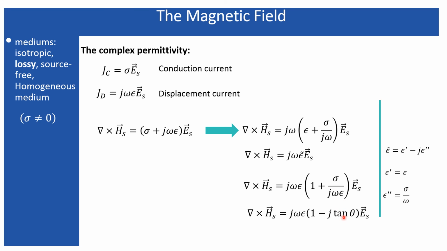So that signifies that if the individual properties of the medium are known, it's fine. But if they are not known and the loss tangent is known, then also the magnetic field and the associated terms can easily be found out. And obviously the nature of the medium can also be identified using the loss tangent.